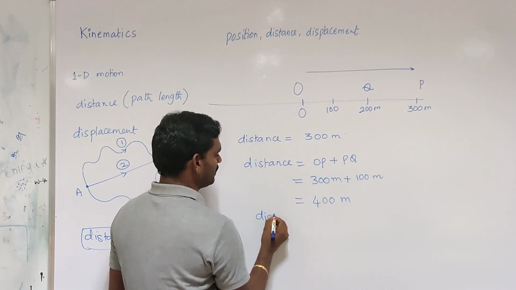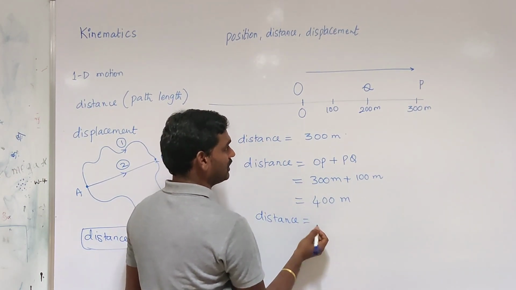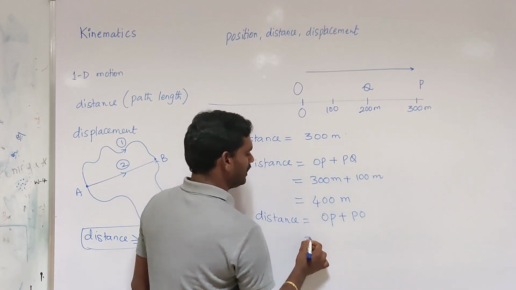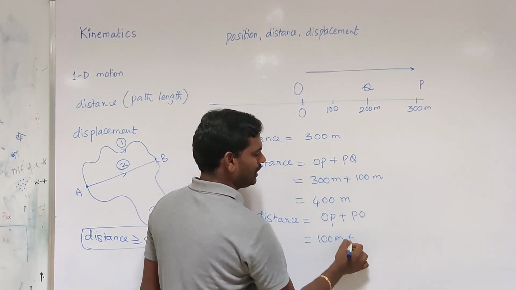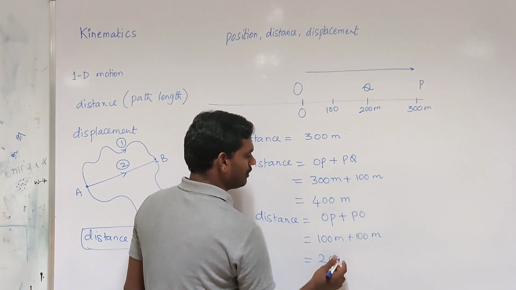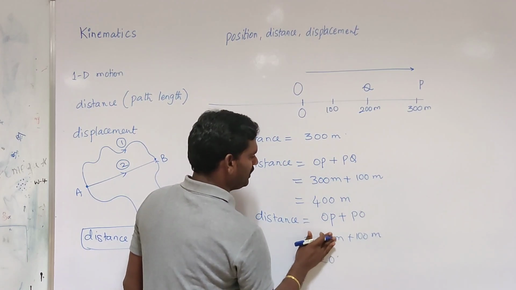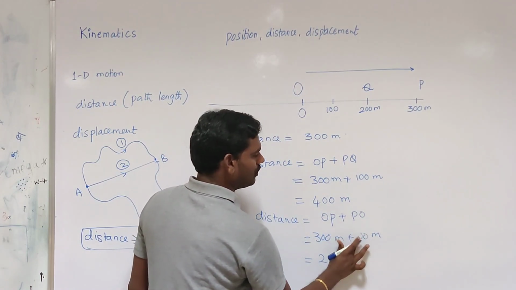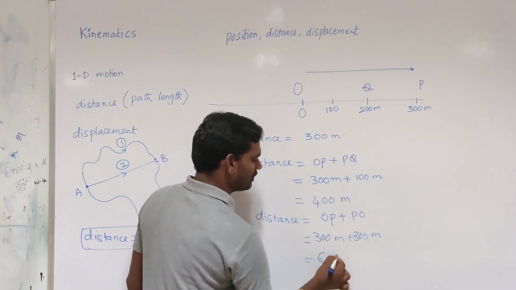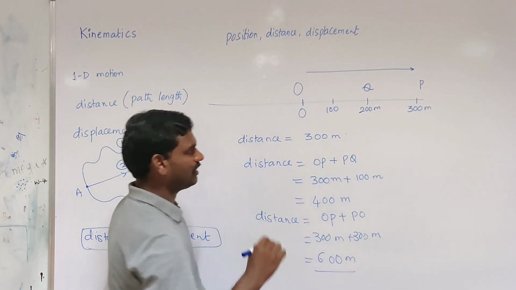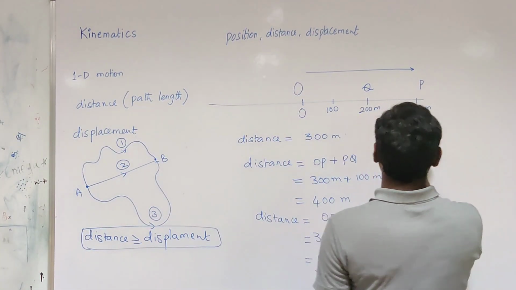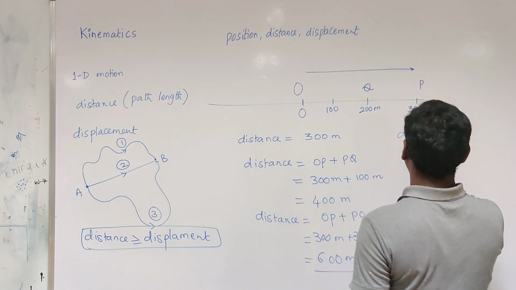If the particle moves from point O to P and again P to O, what is the distance in this case? Distance is equal to OP plus PO. That is 300 meters plus 300 meters. What is the total distance traversed here? 600 meters. This is all about distance. Next, we take displacement.